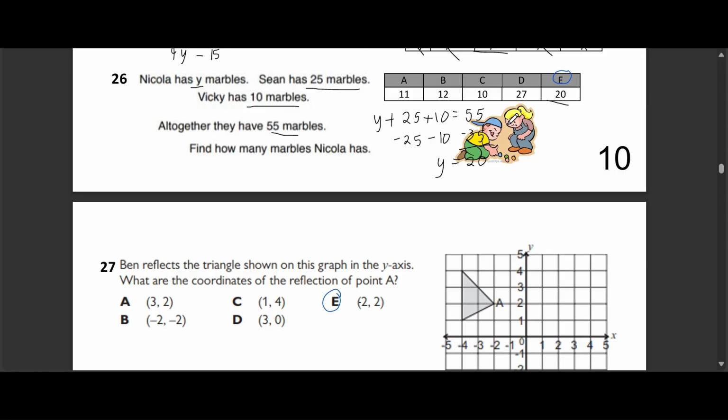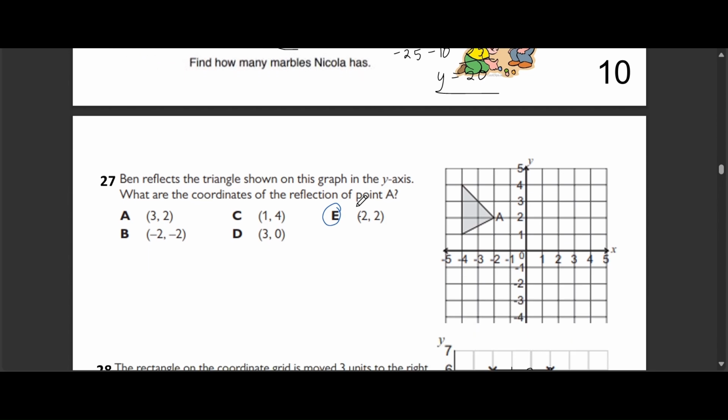Here's how we figure it out. y plus 25 plus 10 equals 55. If we combine 25 and 10, we get 35. So y plus 35 equals 55. That means y must be 20, because 20 plus 35 equals 55. The other options are incorrect, because if you add them to 25 and 10, you won't get a total of 55.